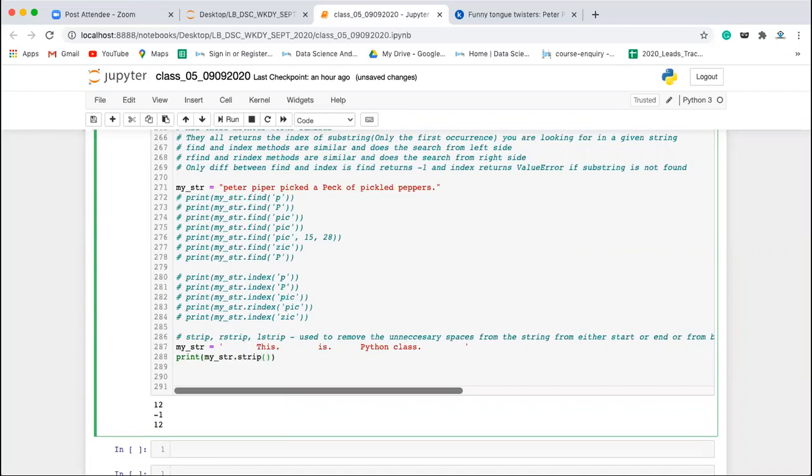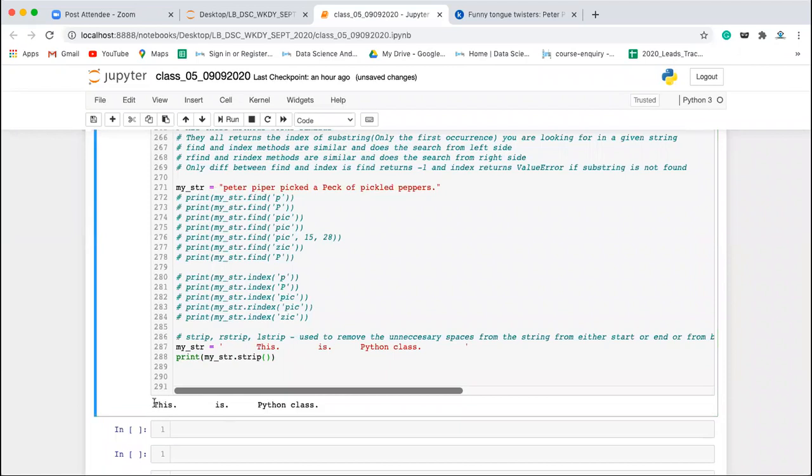It will remove the unnecessary spaces from the beginning and from the end. This method will remove the spaces from both ends. So if you see, there is no space on the left hand side, there is no space even on the right hand side. It is not going after the dot, so there is no space after the dot.